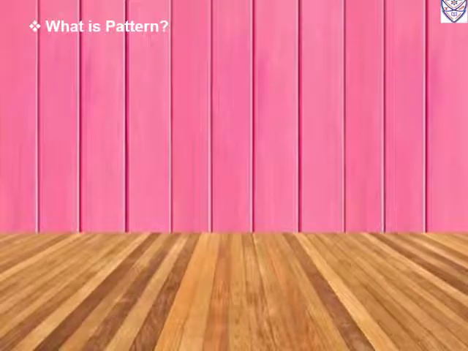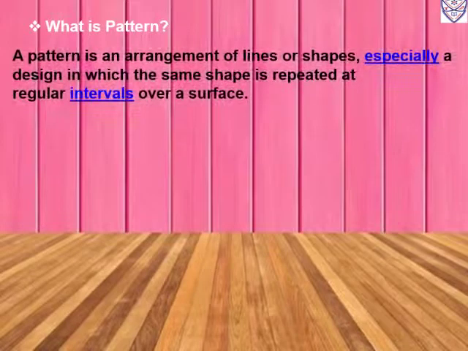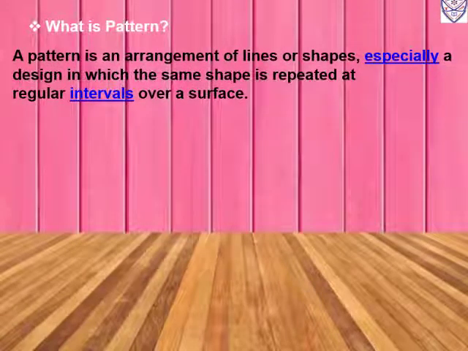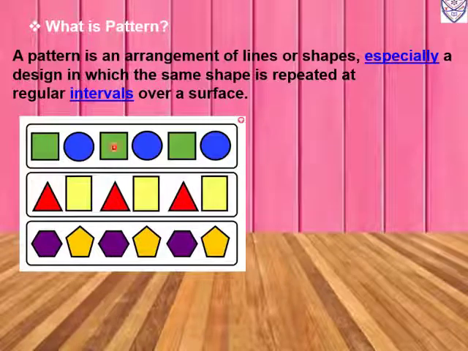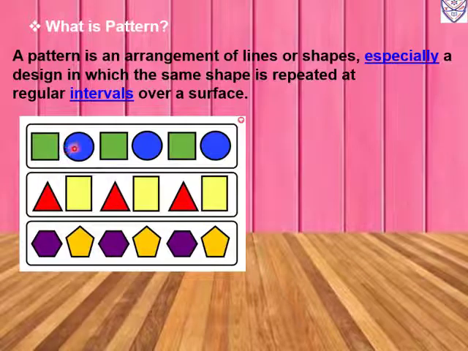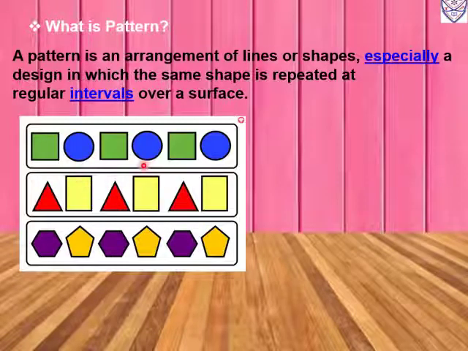Pattern means a design. A pattern is an arrangement of lines or shapes, especially a design in which the same shape is repeated at regular intervals over a surface. So we can see that with the help of shapes also we can make a pattern. First we draw a square, then circle, square, circle, square, circle. This way it will make a pattern. It will repeat after one, at regular intervals over a surface.